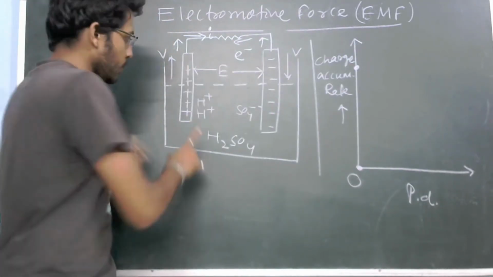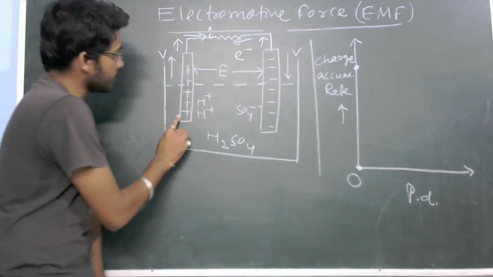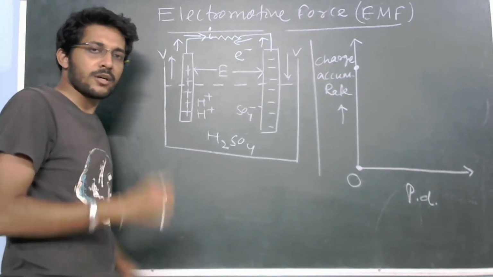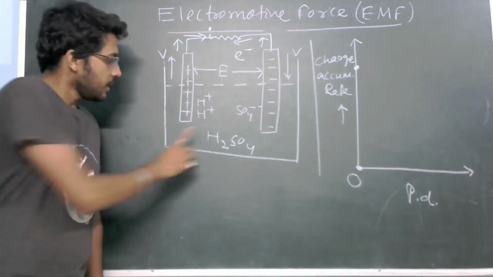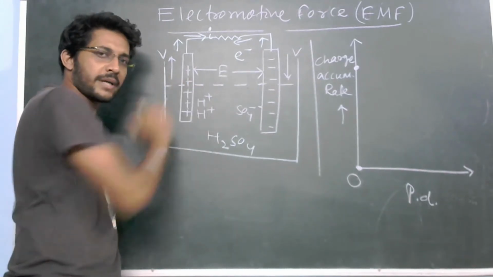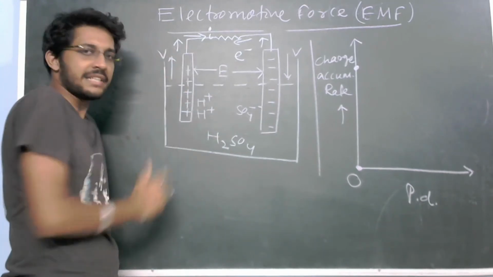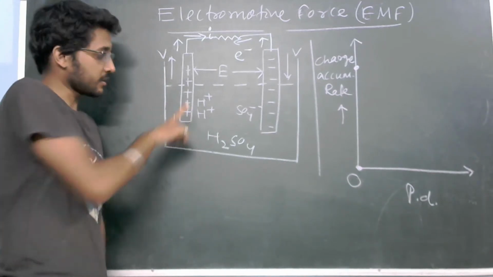Now what will happen? Slowly, when the accumulation goes on, for example, this electrode is capable of storing, let us say, 100 positive charges. Try to understand this one. Initially, the accumulation rate was, let us say, 1, 2, 3, 4, 5, 6. The accumulation is happening very quickly. When it is filled to 90, what will happen? The rate will decrease or increase? It will decrease, obviously.